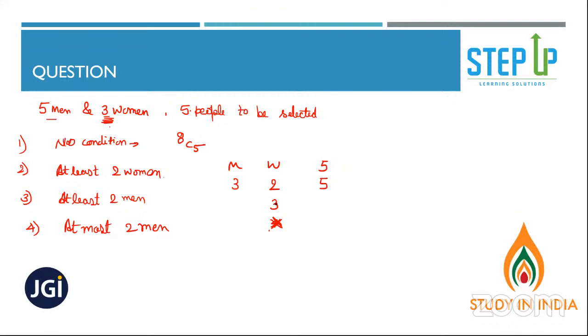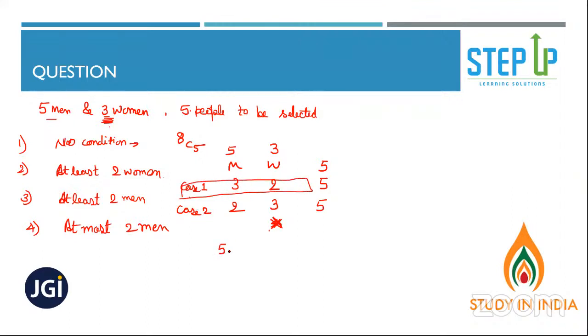If 3 women are there, then how many men should be there? 2, so that this will become 5. Now I'm going to a very important point here. How many men are there? 5 men. How many women are there? 3 women. So for the first condition, these are the cases. Case 1, case 2. This is entire case 1.